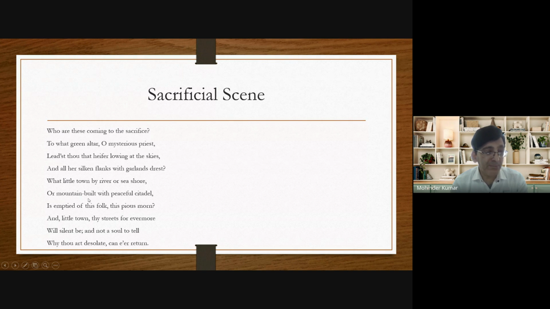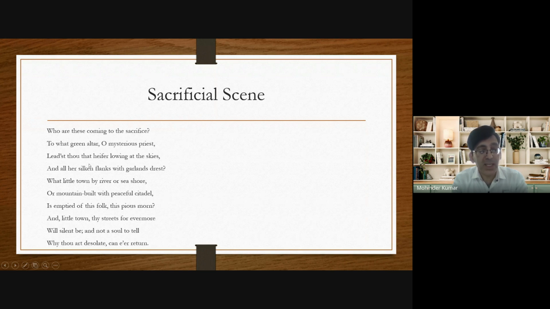of a valley or mountain. Built means it is situated at the foot of a valley, and at the top of the valley there is a peaceful fort, there is a peaceful castle.